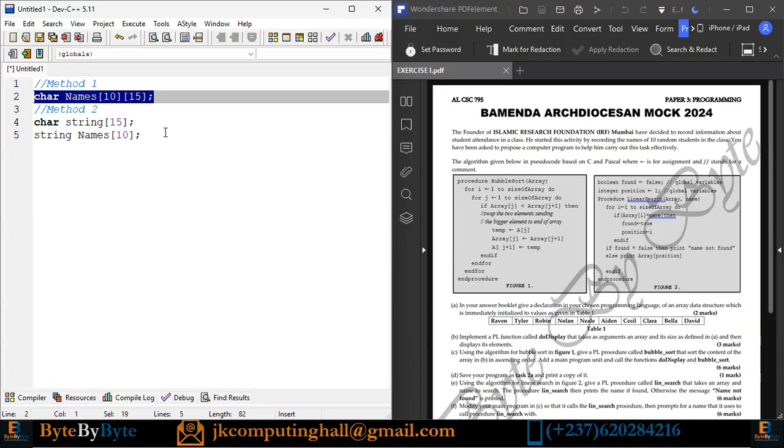And now they say that it should be directly initialized. To initialize directly, I put my curly braces, and the string values are inside double quotes.